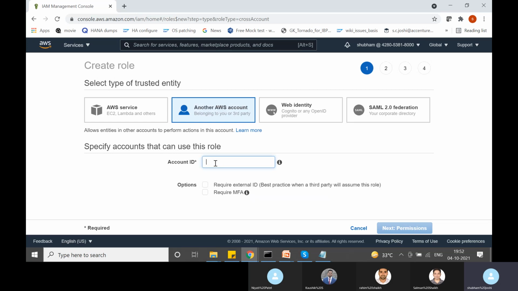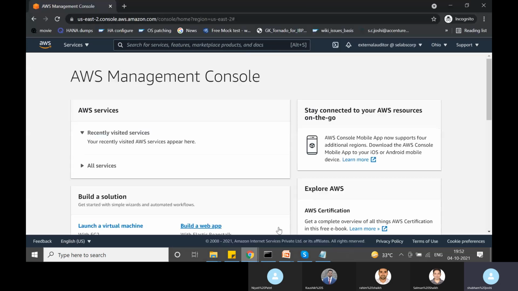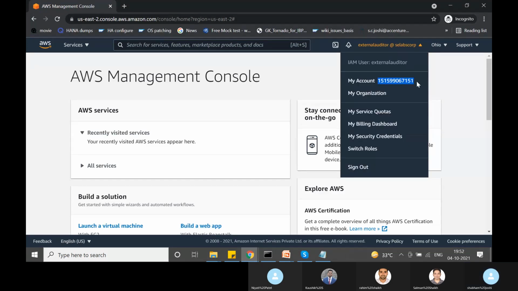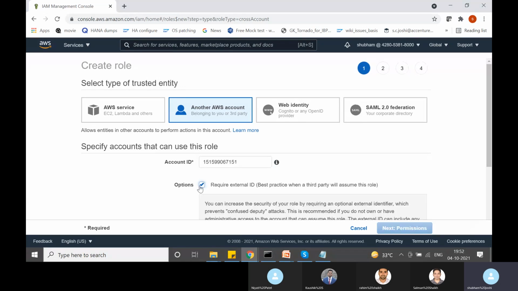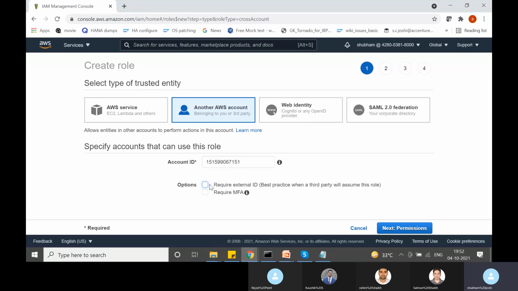So here I can specify this account ID. What I will do is check what the account ID is. I'll copy this account ID and paste it here. Then there is Require external ID. This is a good option, for example, if you are creating this role for a third party. If we select require external ID, then whenever he's making this AWS STS assume role API call, he has to specify this external ID also as part of that API call.